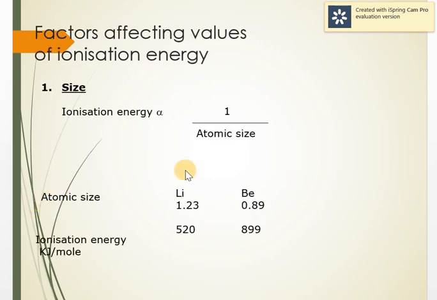Now, what are the factors that affect the ionization energy? First is the atomic size. Smaller the size, greater is the ionization energy, so it is inversely proportional. Smaller the size, greater is the ionization energy. Here's the example of lithium and beryllium.